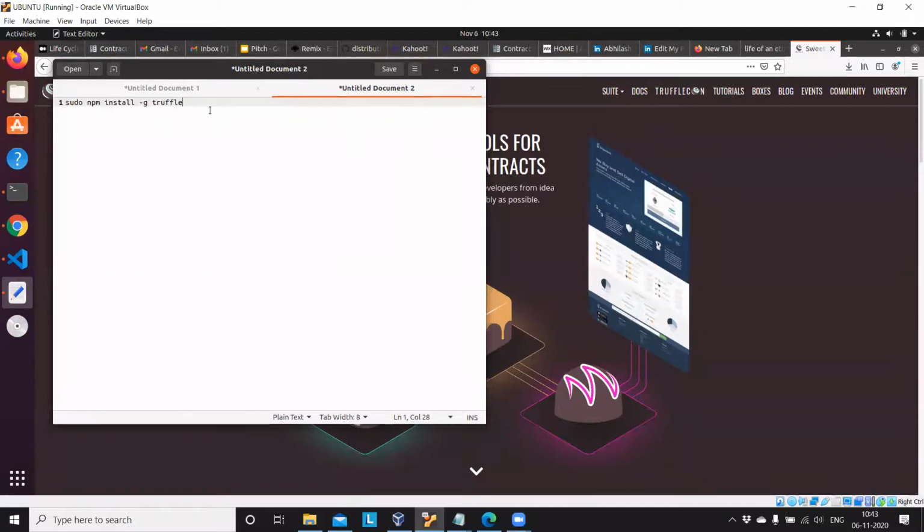Just make sure that you have Node.js installed, and it should be greater than the legacy version. Check your node version with the command node -v, and check another command, npm -v, the node package manager also. These are the two commands, please check whether the node version is greater than 0.4.6.